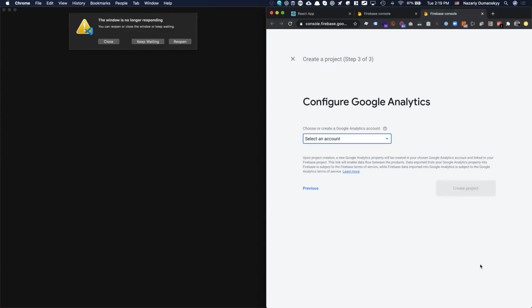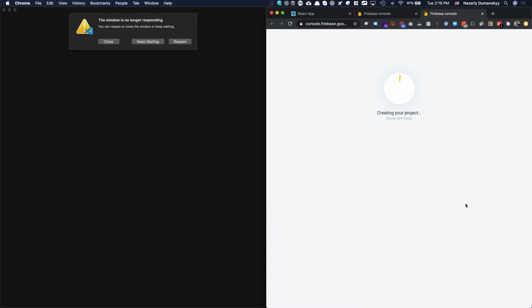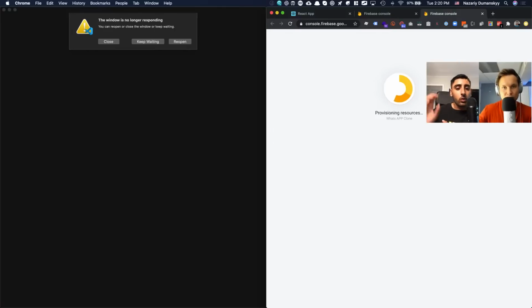Continue. And then you can set up an account for that. So you can just go ahead and click default account. That's all good. Create project. So this, guys, is essentially what we're going to use to power the entire backend. We're going to use this for our authentication, our database, and when we deploy it, all of the hosting functionality is going to be done on Firebase. And all you need for a Firebase account is a Gmail account. And you can get everything working with that.